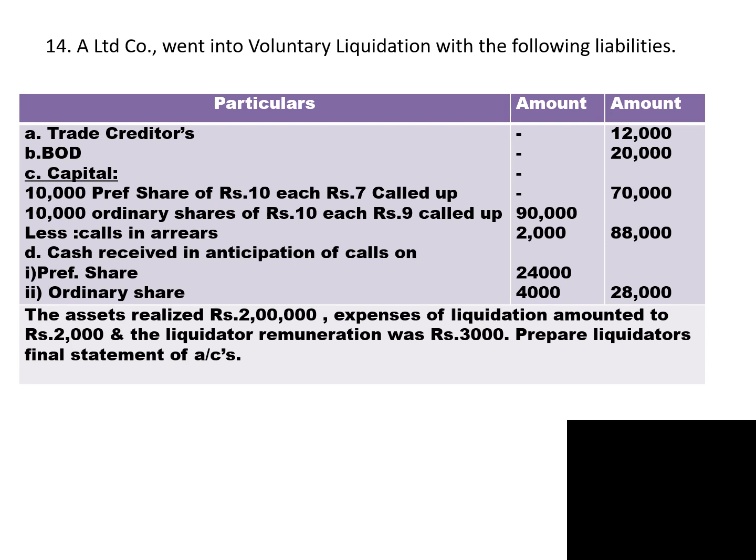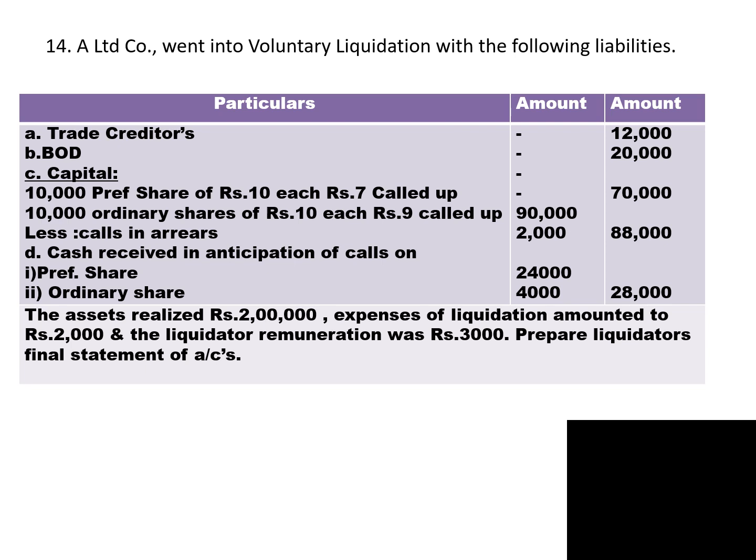Preference share capital of rupees 10 each, 7 called up, we get 70,000. 10,000 ordinary shares of rupees 10 each, 9 called up, that's 10,000 into 9, you get 90,000. And in that a few shareholders have not paid the call money, 2,000. So actual paid up capital is 88,000.